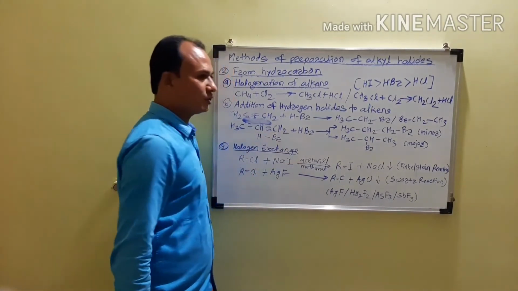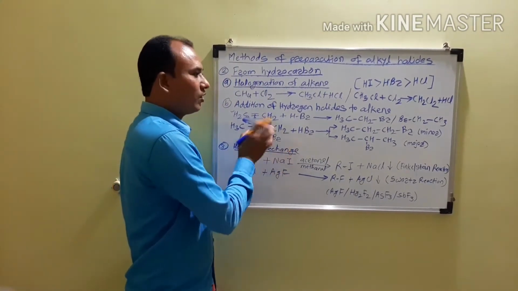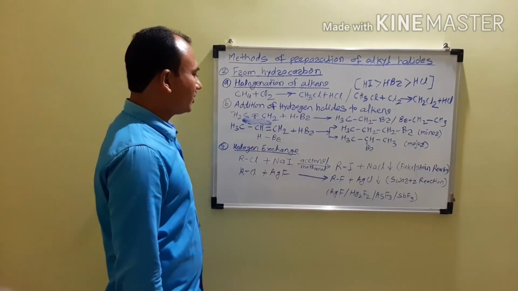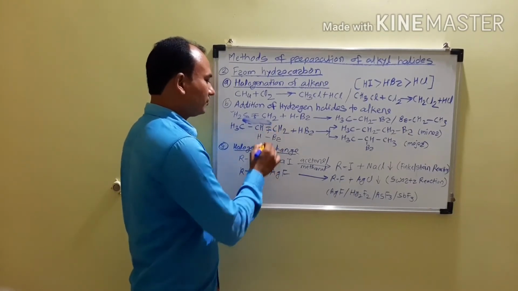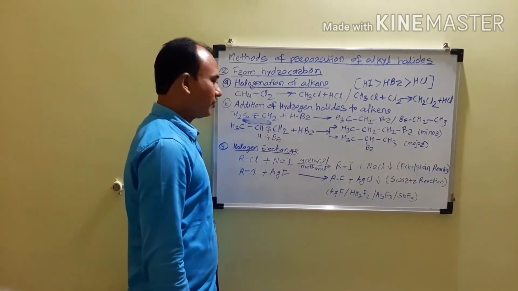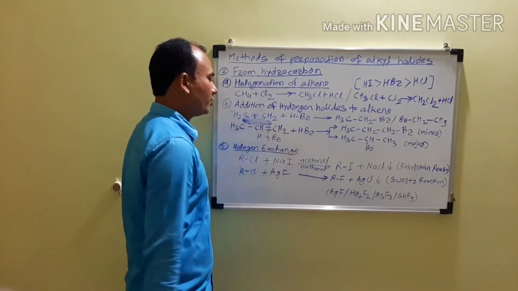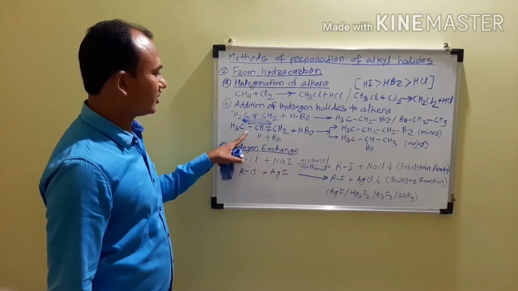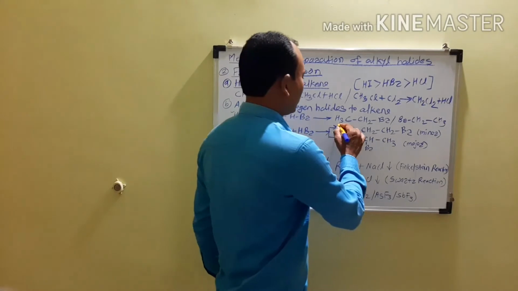There are two orientations of HBr. Whether this molecule comes like this, HBr, or it may be BrH. So first we consider HBr. Now in that case, what happens? There will be an addition reaction. There will be breaking of the pi bond. There will be breaking of the bond between hydrogen and bromine, and there will be formation of bonds between carbon and hydrogen and carbon and bromine. Now in that case, the product formed will be CH3CH2CH2Br. That is the first product.